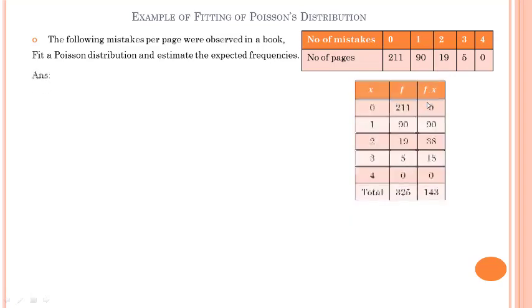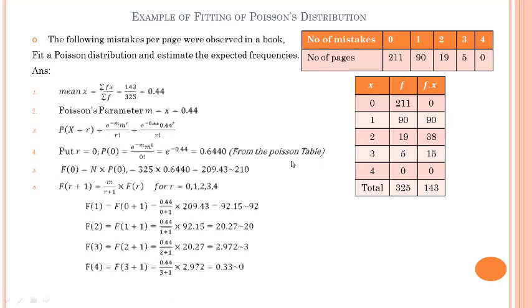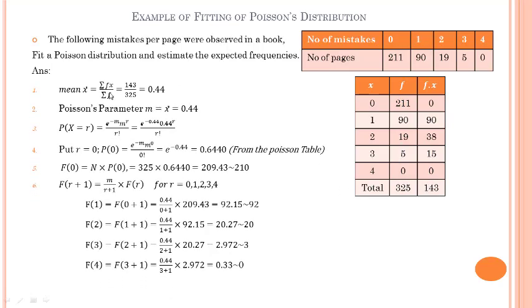So first of all we calculate the f and f dot x. So f is given, f dot x is x multiplied by f. So 0 multiplied by 211 is equal to 0, 1 multiplied by 90 is equal to 90 and so on. So the addition of these is 325 and the addition of these is 143. So we are going to calculate the fitting of a Poisson distribution.